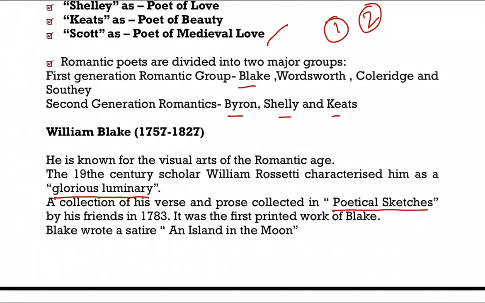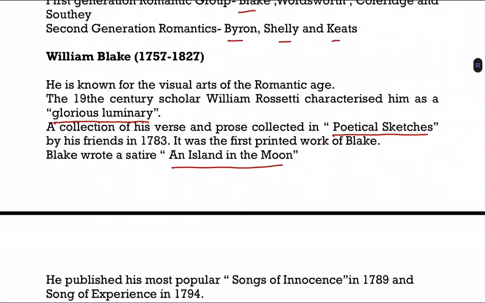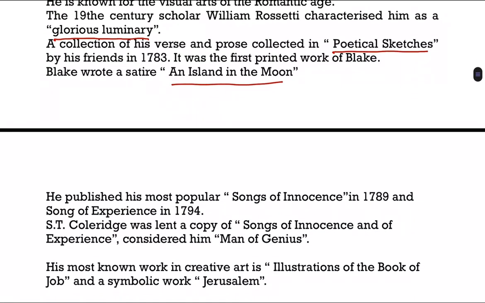And also, though we know that William Blake is known for his poems, he also has written a satire. The name of the satire is An Island in the Moon, right? And he published his most popular Songs of Innocence in 1789 and Songs of Experience in 1794. And H.T. Coleridge was lent a copy of Songs of Innocence and Experience, and considered him a man of genius.